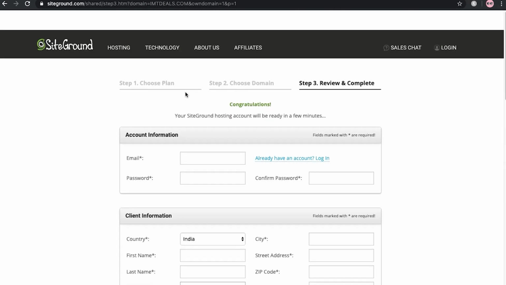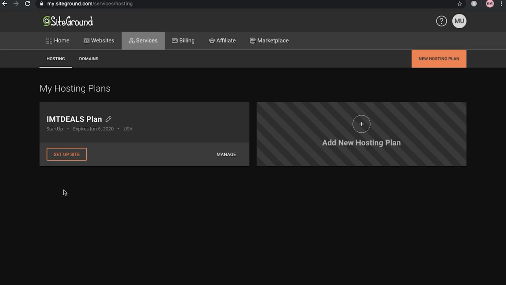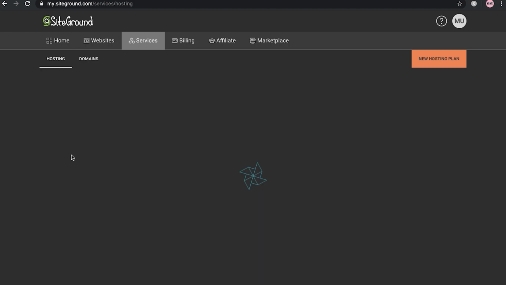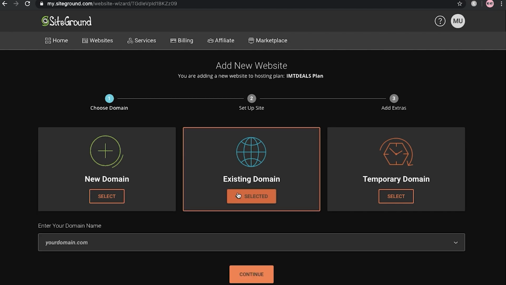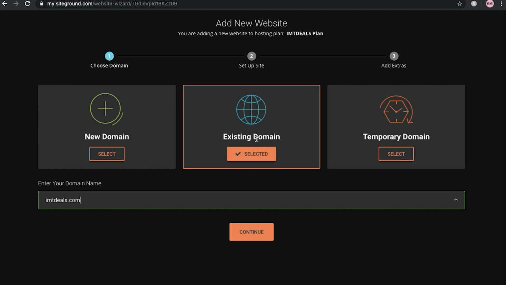Okay, so now let me purchase the hosting for you. Here you can see that I have purchased the hosting. Now you have to just click on setup website. It's basically my existing account where I purchased the hosting, so that's why it's asking me to add the domain name. So let me select the domain name. If you are also getting the same thing, just click on the existing domain name and enter your domain name. After that just click on continue.